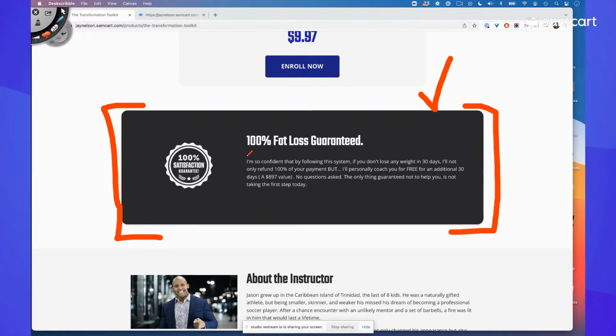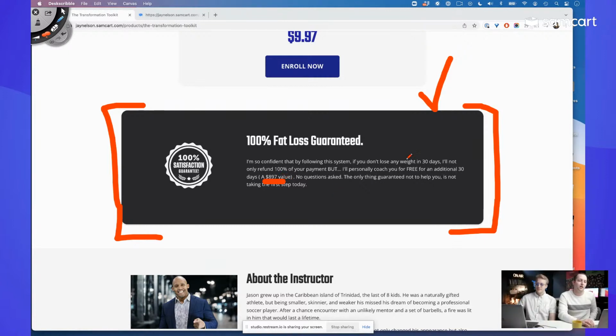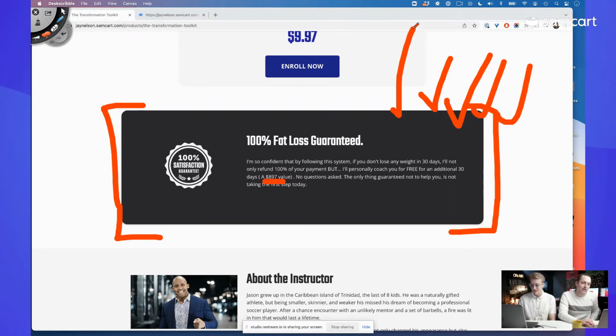100% fat loss guaranteed. I'm so confident that by following the system, if you don't lose weight in 30 days, I'll not only refund 100% of your payment, but I'll personally coach you for free for an additional 30 days, a $900 value. No questions asked. Only thing I guarantee not to help you is not taking that first step today.